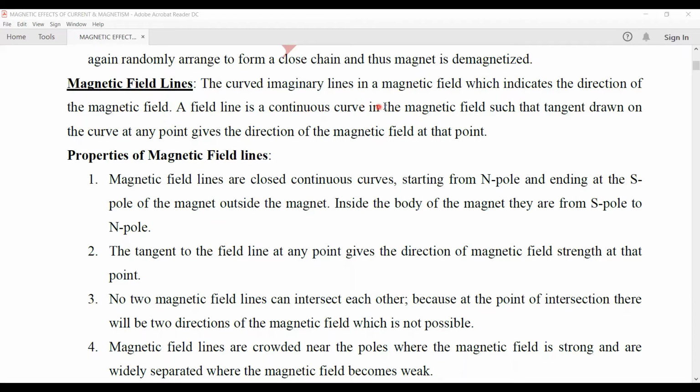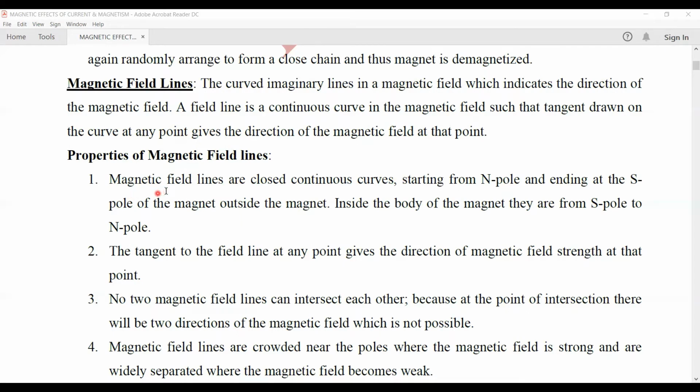It is the same as the electric field lines, which we also call electric lines of forces. Electric lines of forces are the imaginary lines which are drawn in the electric field. And the tangent drawn to these electric lines of forces will give the direction of the electric field.